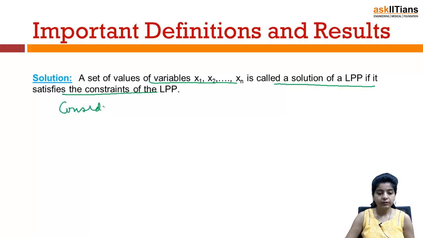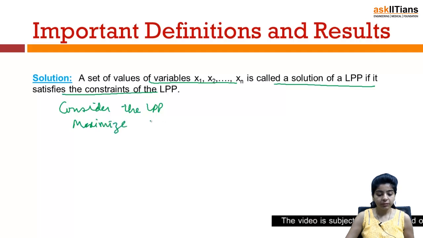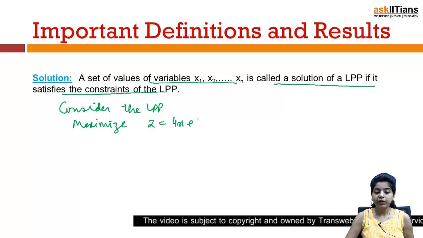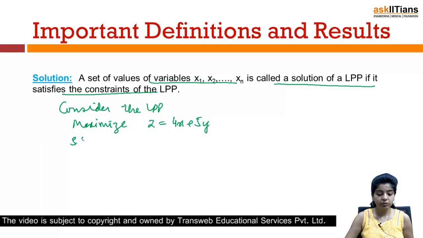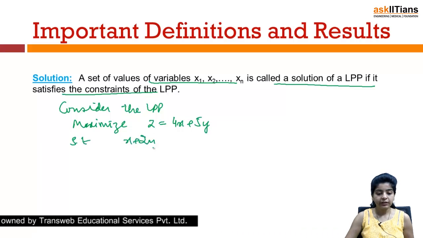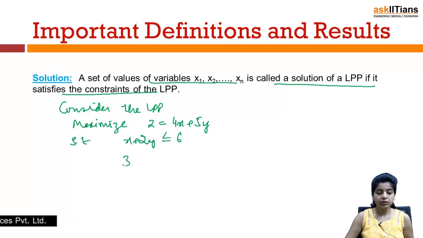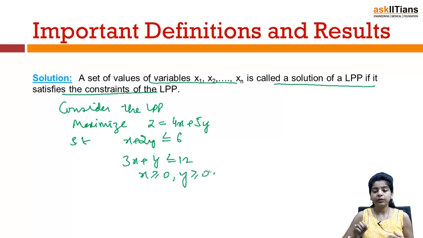Consider the LPP. We can take anything, suppose a maximization problem I am taking. Maximize z equal to 4x plus 5y, subject to certain constraints like x plus 2y is less than equal to 6, then 3x plus y is less than equal to 12, and x is greater than equal to 0, y is greater than equal to 0.